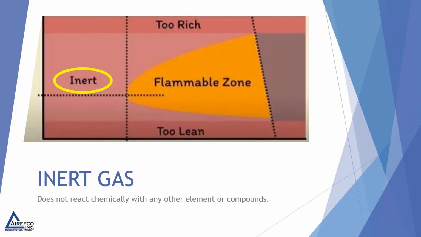This can be seen in the brazing process when oxidation occurs because of oxygen in the tubing. Oxygen reacts with the flame and the heat and causes the oxidation. This is why we flow nitrogen through the copper tubing when we're brazing, so that oxidation does not occur, because nitrogen does not chemically react to the brazing process.